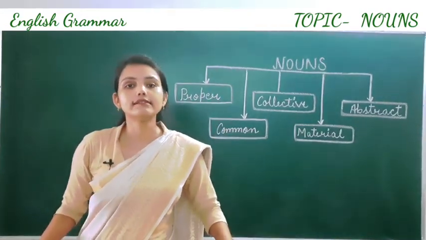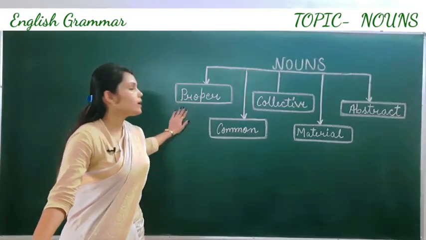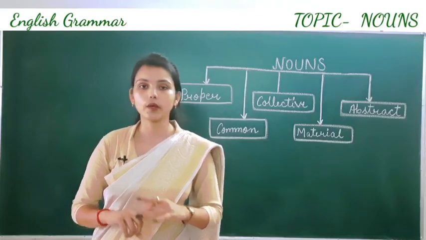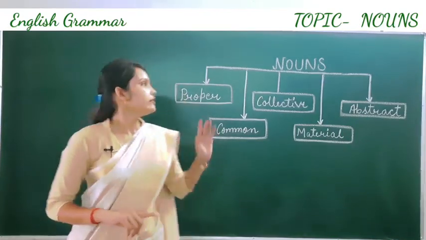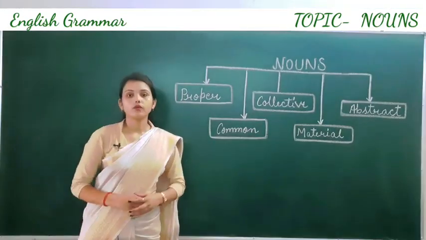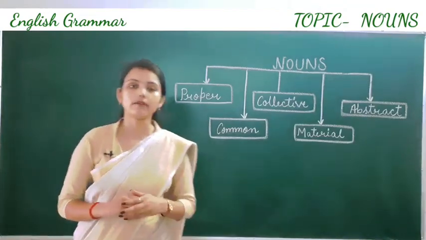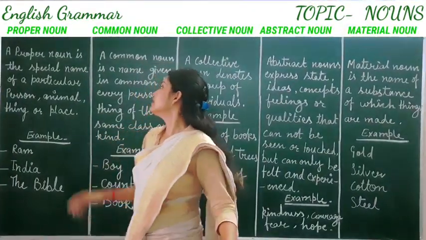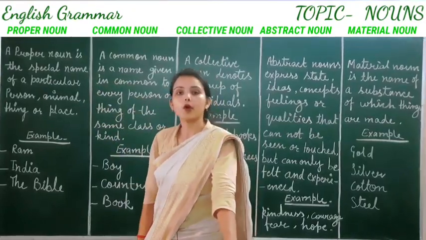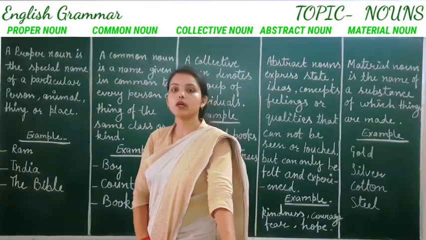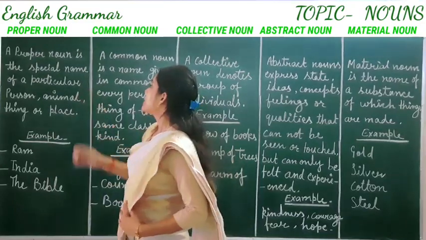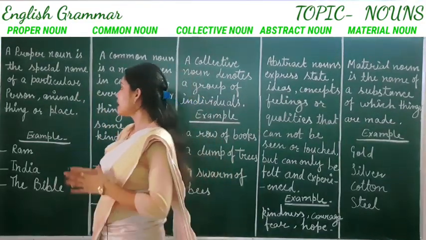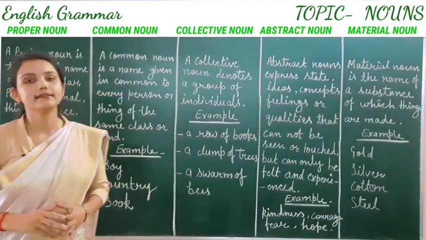First of all, we will start with proper noun. We will see the definition of proper noun with examples. Okay. So, let's start. First noun is proper noun. What is the definition of proper noun? A proper noun is the special name of a particular person, animal, thing or place.